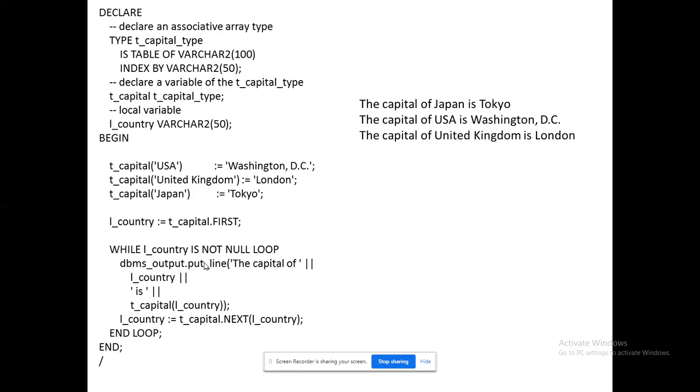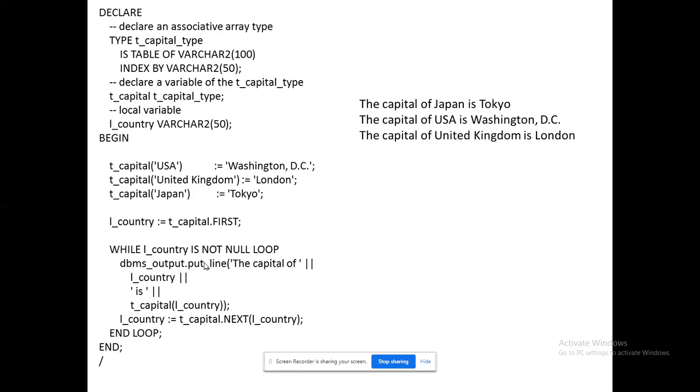So you know the procedure how to create the associative array. Type array name is table of corresponding data type, index by, you could give how you want to organize. For that you can give the length. It should be less than what you have given in the declaration. Even you could give an equated fraction also, no issues.